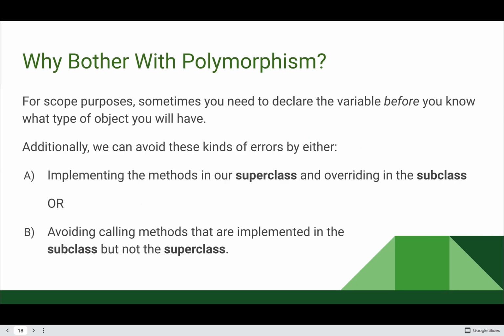The answer is, for scope purposes, sometimes we need to create our variable before we know what kind of object we're going to get. Especially if we have an array or an array list of objects, or if we're getting a parameter to a method, we don't know whether it's going to be a person or a student when we're trying to store it in this array or passing it to this method. So having this flexibility, being able to accept either one, makes it a lot easier for our program to work.